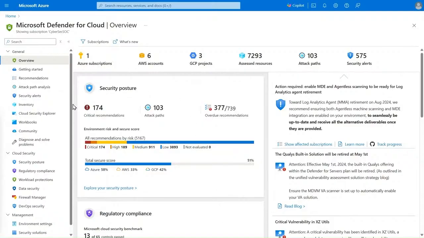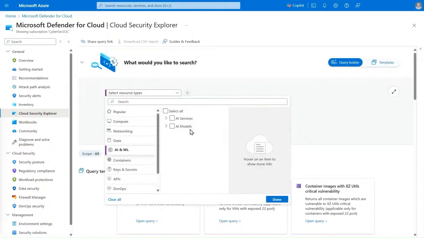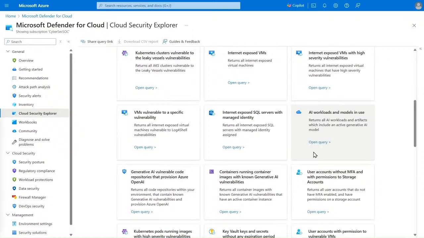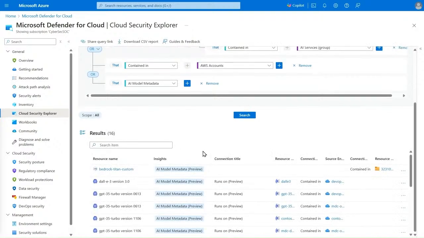As a security admin for Contoso Hotels, I can now use the Cloud Security Explorer to query my multi-cloud environments for generative AI models and services. I can build my own queries using the Query Builder, or use the built-in query templates from the template gallery. For example, with this template, I can see all models and model deployments across my environment.